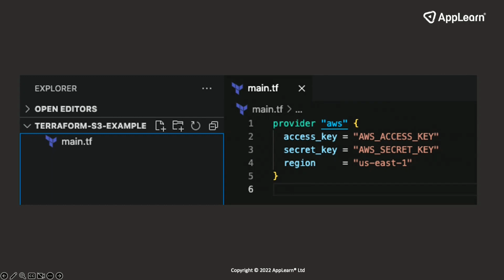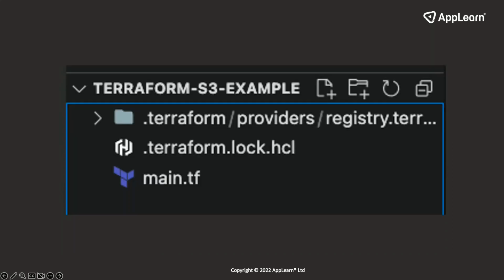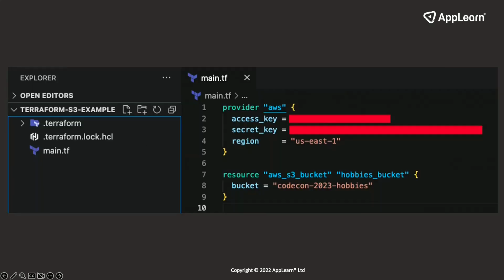Very simple. Next, I'm just going to run terraform init. All that's going to do is tell Terraform, hey, the provider is AWS. It's not Google. It's not Azure. It's not anything like that. It's AWS. So it just goes through that, creates a log file. Very simple. As you can see there, it's updated it with some metadata, nothing we really care about. It's not super important. The main.tf is really the bit that we care about.